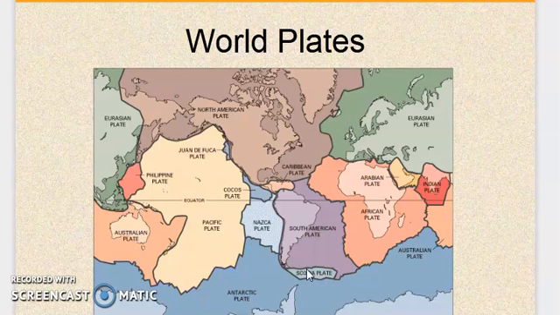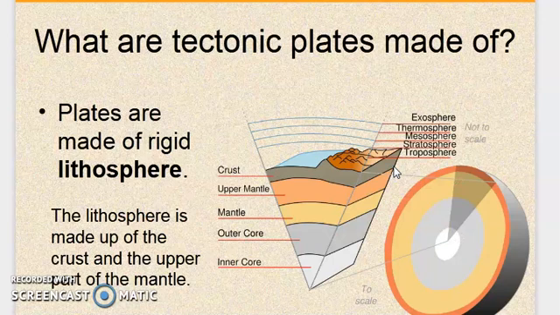Besides these major plates, there are some minor plates like the Nazca plate and the Cocos plate. So these are the minor plates of the world. In the world we have 7 major plates and some important minor plates also. Now, what are these plates?